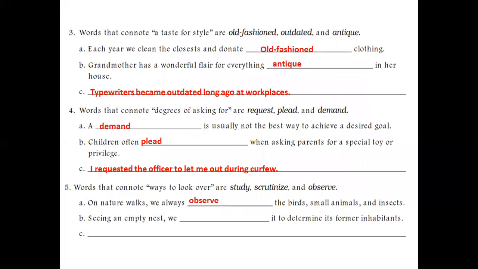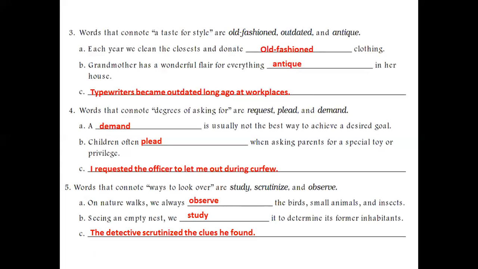Seeing an empty nest, we dash it to determine its former inhabitants. So we took a nest and we tried to study it. It's not scrutinizing again because that is in detail. To scrutinize is to read it in a detailed manner. But here it is just study. We just check it, like checking out something. We studied it to determine who possibly lived here before, its former inhabitants.